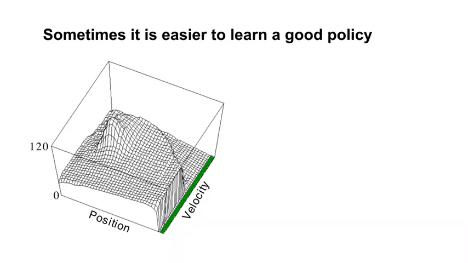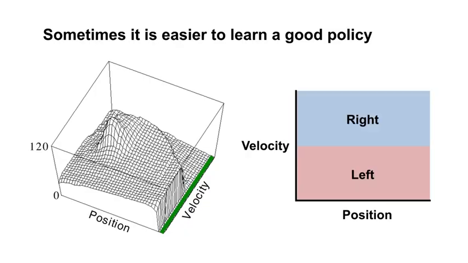Remember the mountain car problem. We spent a lot of time designing a value-based agent to learn an optimal policy. However, in this problem, the energy pumping policy we saw previously is nearly optimal. The agent simply selects its action in agreement with the current velocity. If the velocity is negative, then the agent takes the accelerate left action. If the velocity is positive, then the agent takes the accelerate right action. This policy allows the agent to quickly escape from the valley. As you can see, this is quite a simple policy. The value function, on the other hand, is quite complex.